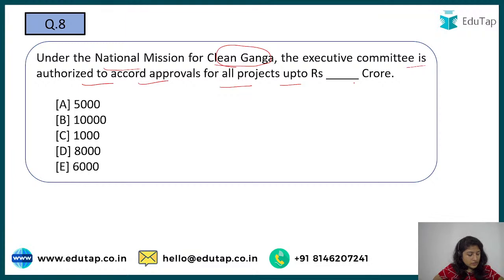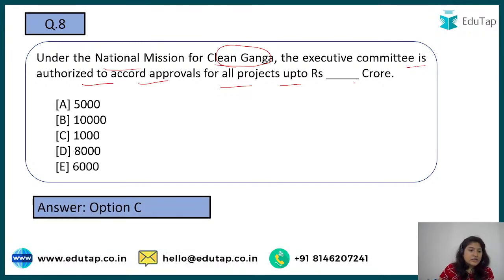I'm waiting for the answers, and it's going kind of slow. Slowly people are giving answers. So Nilesh says option number C, Anuradha. Madhur is not saying the right answer. Anuradha. Then we have Anand saying the right answer. See, here's a confusion between students, some are saying the right answer, some are saying the wrong answer. Yes, option number C is the right answer to this. That is your 1000 crore.